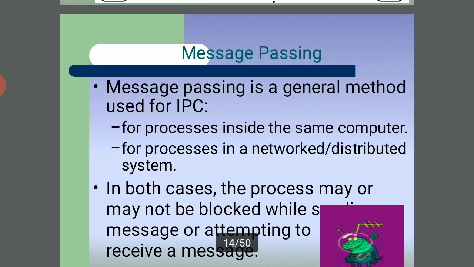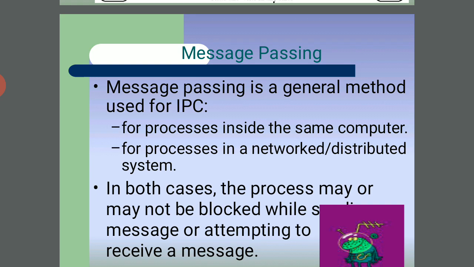And next, message passing. Message passing is the general method used for IPC for processes inside the same computer, and for processes in a networked and distributed system. In both cases, the processes may or may not be blocked while sending or attempting to receive a message. So this is message passing.